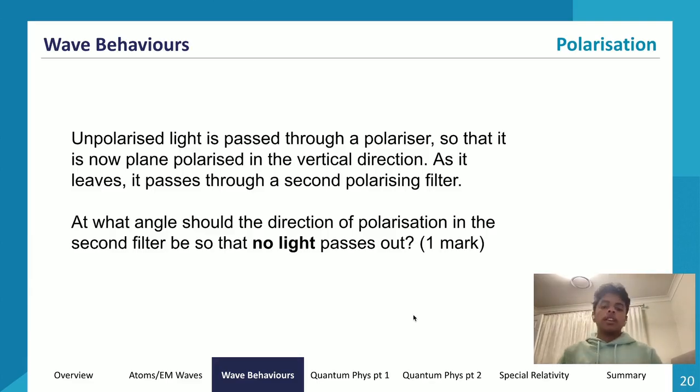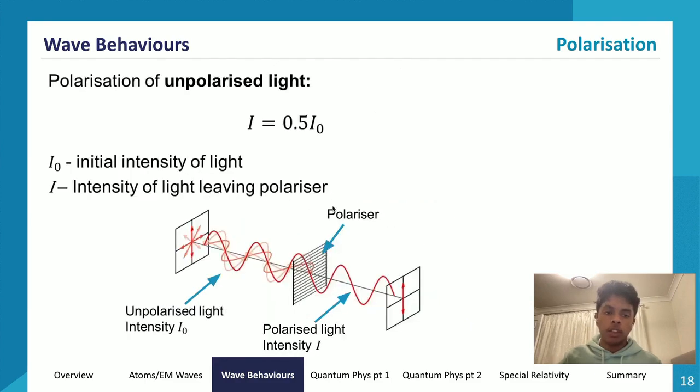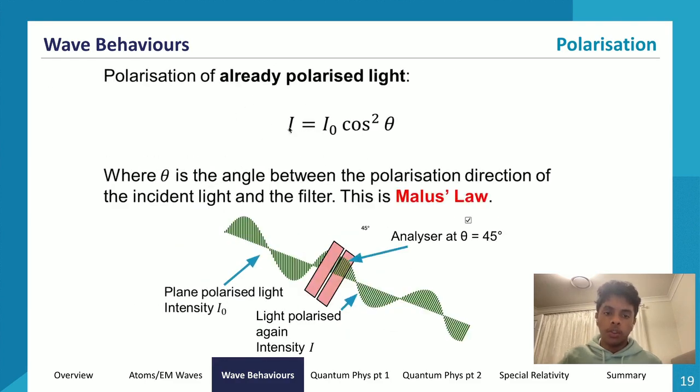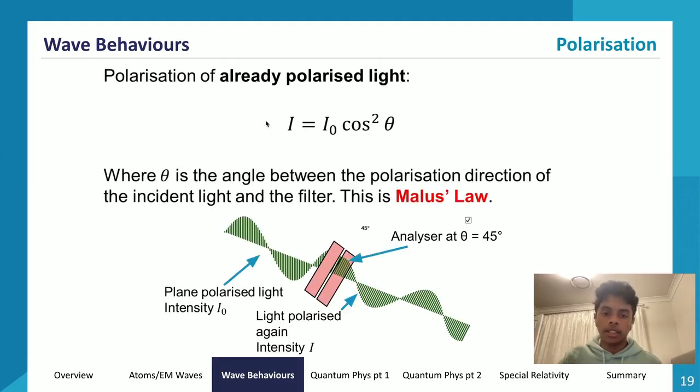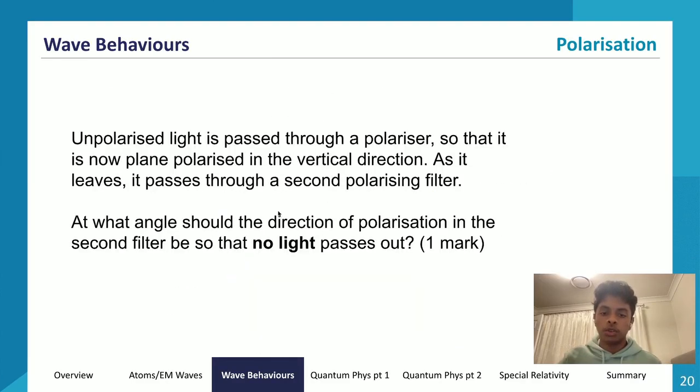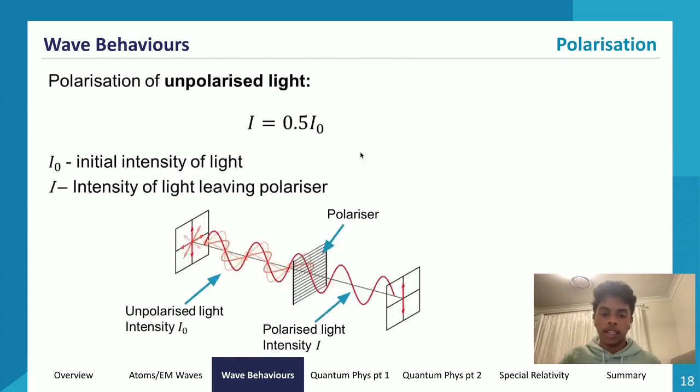In terms of what you should be looking out for in polarization type questions, the most important place where I've seen many students make mistakes is they fail to identify whether we used this equation or this equation. A lot of students hammer Malus's law into their minds, so when they read a question, they instantly look at Malus's law, and some questions will trick you by making you think that it's passing through a second polarizing filter when in reality it's the polarization of unpolarized light.